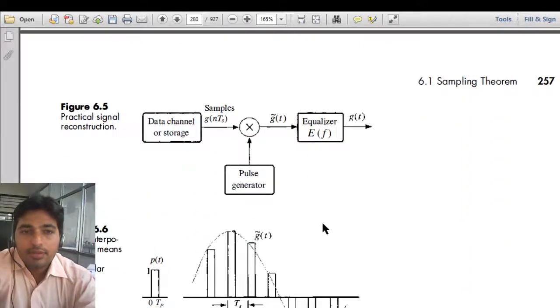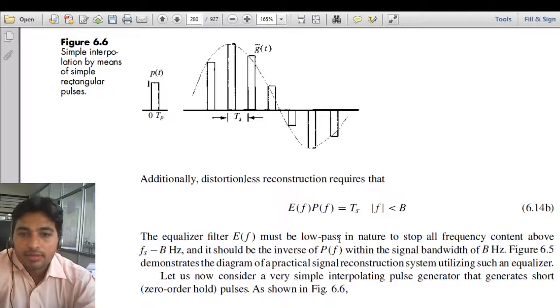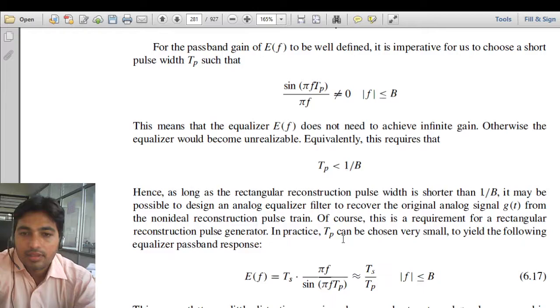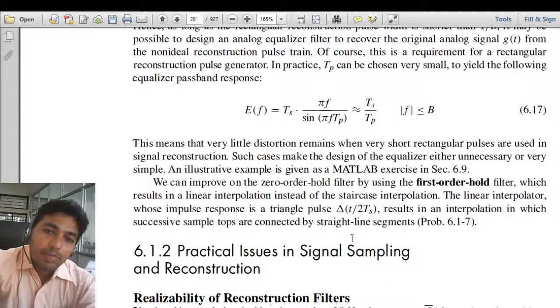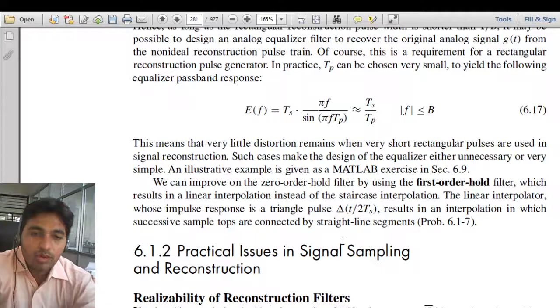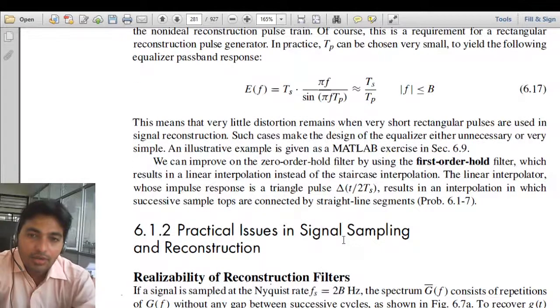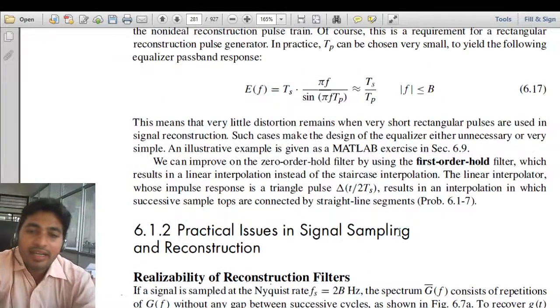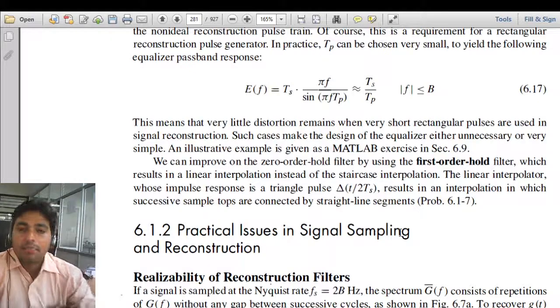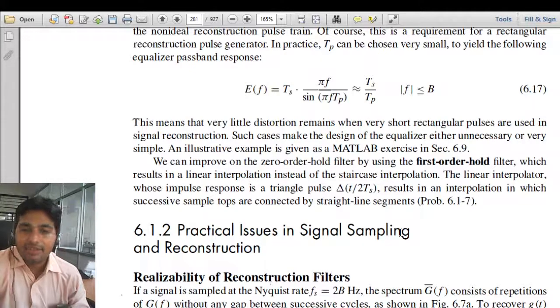Now, there are some issues in practical reconstruction. What we were assuming is that our signal is sampled at the Nyquist rate. Let us assume that our signal is sampled at exactly the Nyquist rate, that is the minimum frequency fs equal to 2B.